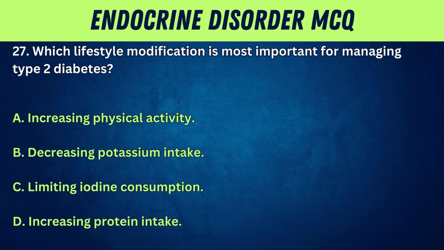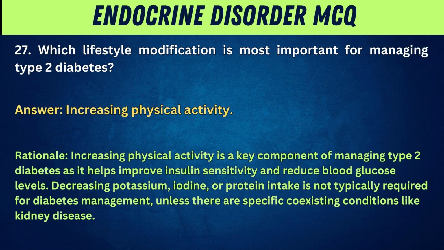27. Which lifestyle modification is most important for managing type 2 diabetes? A. Increasing physical activity. B. Decreasing potassium intake. C. Limiting iodine consumption. D. Increasing protein intake. Answer: Increasing physical activity. Rationale: Increasing physical activity is a key component of managing type 2 diabetes as it helps improve insulin sensitivity and reduce blood glucose levels. Decreasing potassium, iodine, or protein intake is not typically required for diabetes management unless there are specific coexisting conditions like kidney disease.